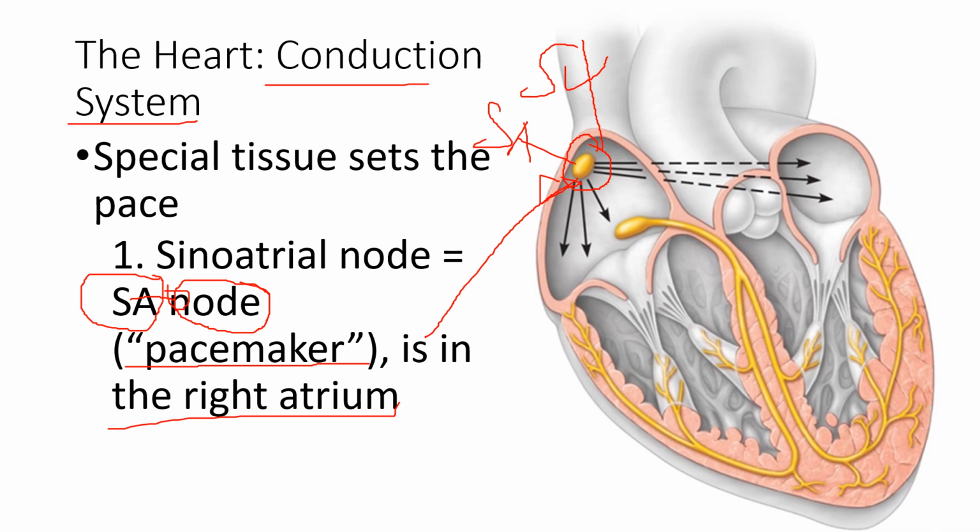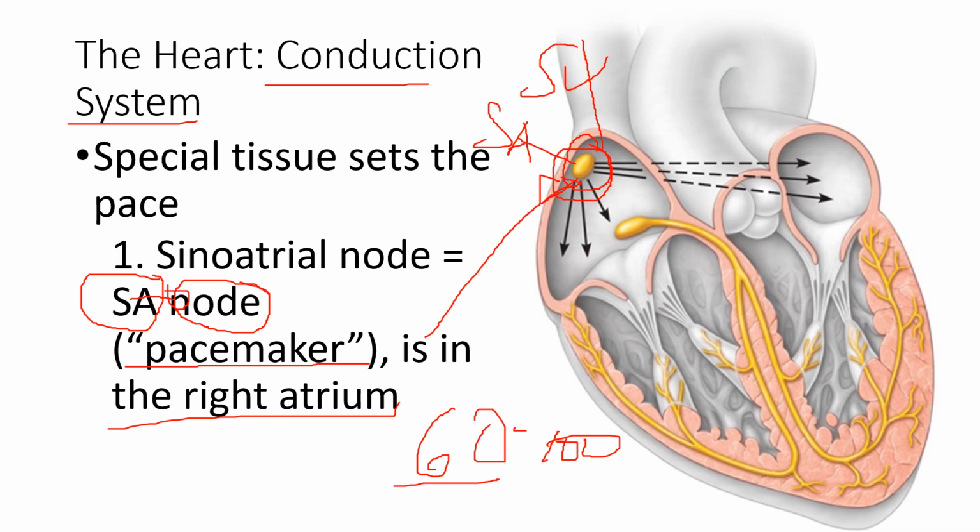Okay? Remember the characteristic of the node: it emits impulses without nerve stimulation. So without the brain controlling it, it will emit in a rhythm. The rhythm is 60 to 100, but we say 60. So that's the rhythm of the emission of impulses by the SA node.